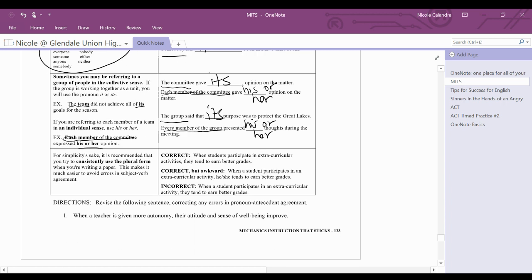Okay, and then let's look at one more rule. For simplicity's sake, it's recommended that you try to consistently use the plural form when you're writing a paper. This makes it much easier to avoid errors in subject-verb agreement. So correct would be, when students participate in extracurricular activities, they tend to earn better grades. Okay, this is correct but awkward: when a student participates in an extracurricular activity, he or she tends to earn better grades. So basically what they're saying is, we know that it sounds a little awkward when we do this, right? So instead of doing this and having it just sound awkward, even though it's correct, just make it plural. Okay, that just makes it a little bit easier.